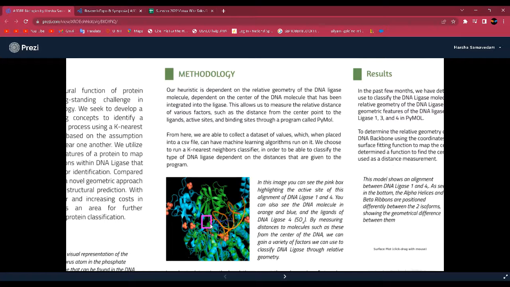So in this figure here, this pink box is highlighting the active site and the alignment of DNA ligase 1 and 4. These human DNA ligases have 3 different isoforms: DNA ligase 1, 3, and 4. So that will be used throughout this presentation. You can see the DNA molecule in orange and blue, which is this double helix strand here, and the ligands of DNA ligase 4. By measuring the distances to molecules such as these from the center of the DNA, we can gain a variety of factors that we can use to classify DNA ligase through the relative geometry.